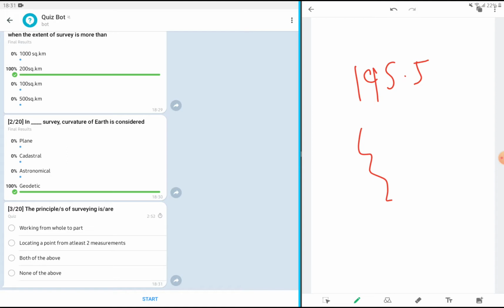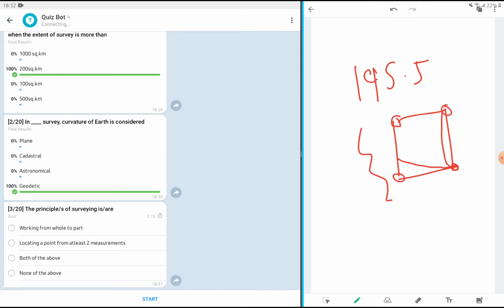See, the survey work is based on two principles, that is working from whole to part and locating a point from at least two measurements. Okay, now what is working from whole to part? See, whenever an area is there, and if it needs to be surveyed, if the area needs to be calculated, or some features need to be established or identified by the surveyor, what we will do, we will not start from a specific point and then go in this direction. This is not the way we work in survey. What we do, we establish minor and major control points.